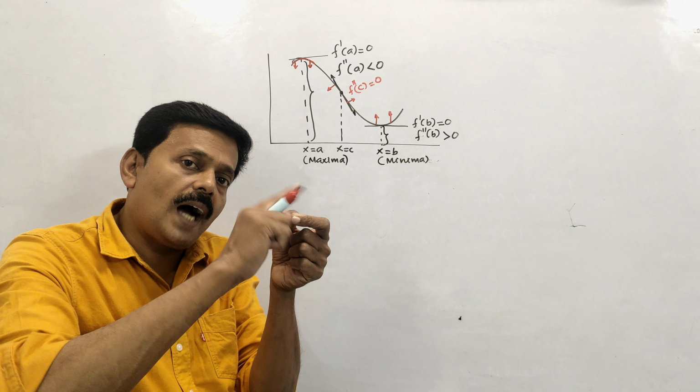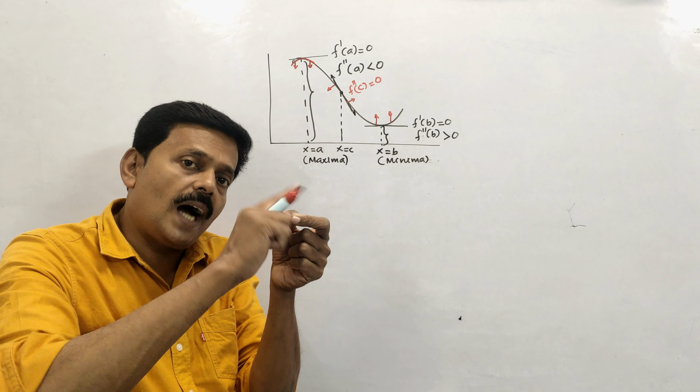Similarly, take our sine graph. See this point 0. At this point, if I draw the tangent, this is the tangent. T stands for tangent. The curve lies on one side and the other side. So the point where you are drawing the tangent is called a point of inflection.